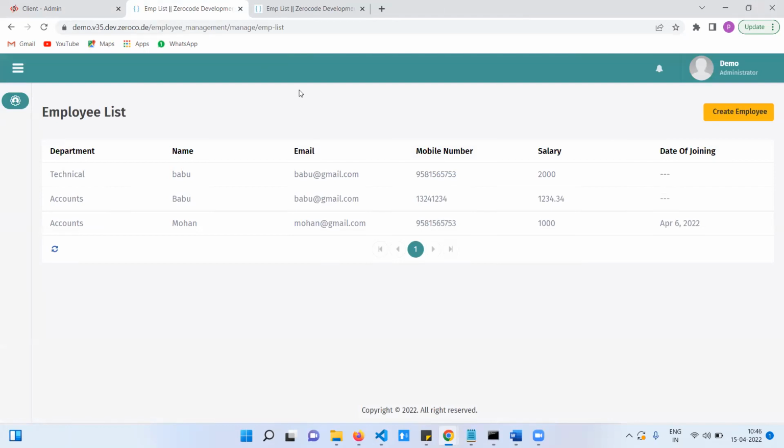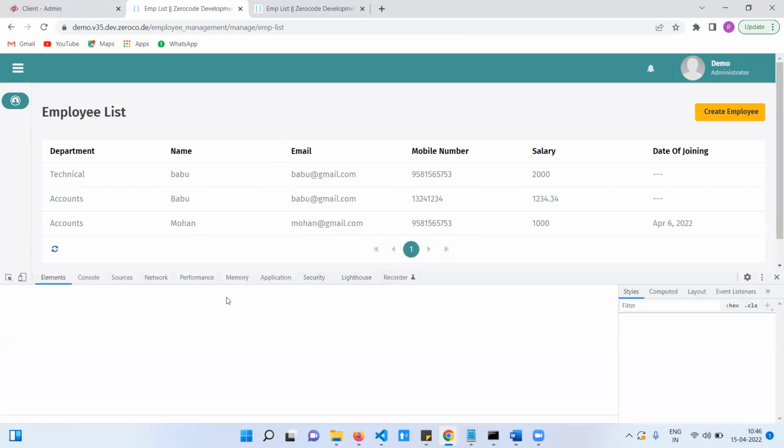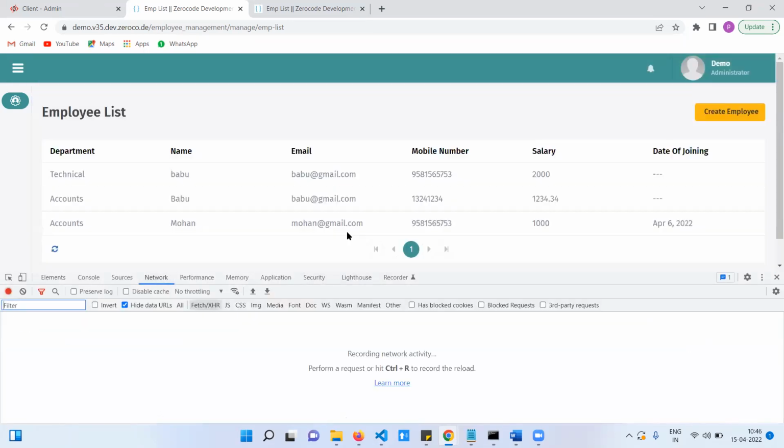Any questions? No, sir. Sir, excuse me, hello sir. Yes, tell me. You said that someone asked about post and get, right? Yes, sir, post and get.